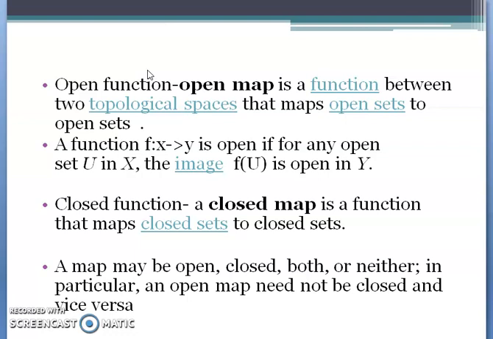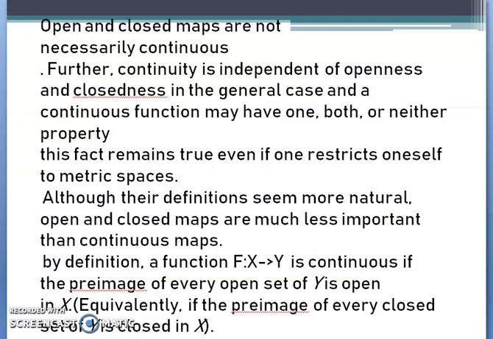Okay. Now coming on to closed functions. A closed map is a function that maps closed sets to closed sets only. A map may be closed, open, both, or neither. Both in the case of phi and the real numbers, and neither also in that case. An open map need not be closed, and vice versa. Now, an open set is the complement of a closed set, and vice versa. Open and closed maps are not necessarily continuous.